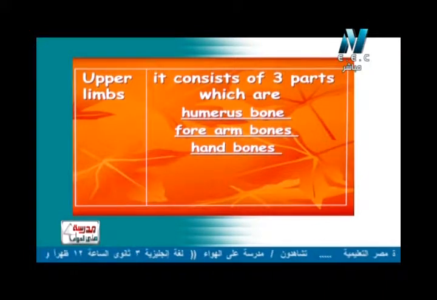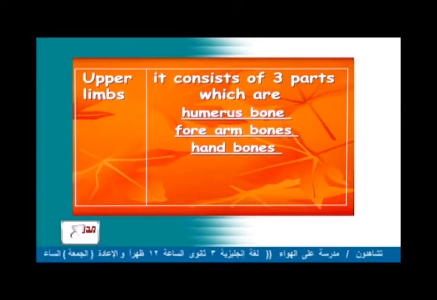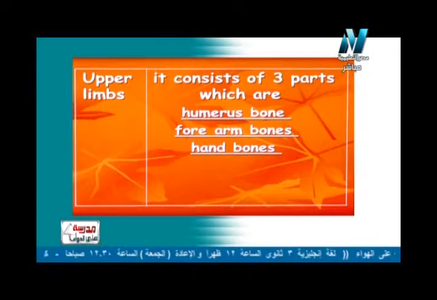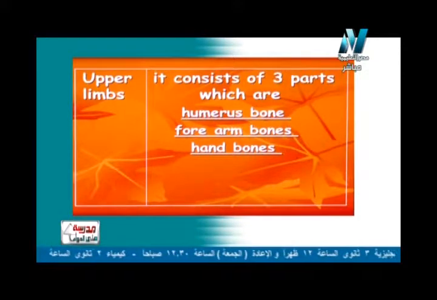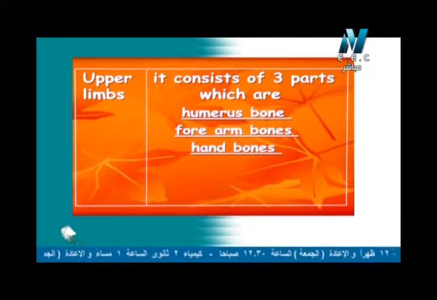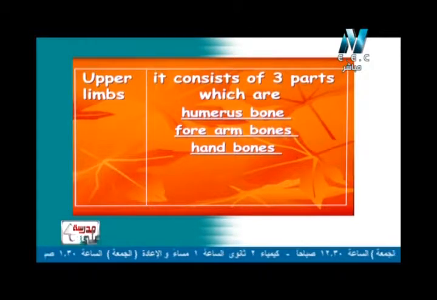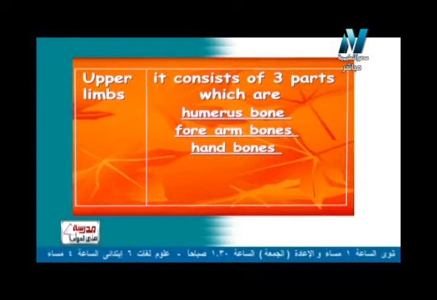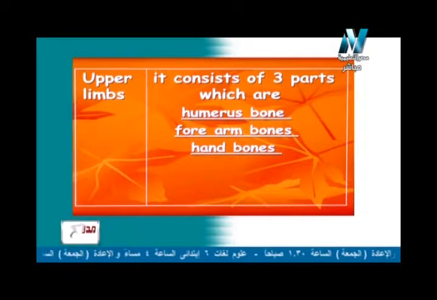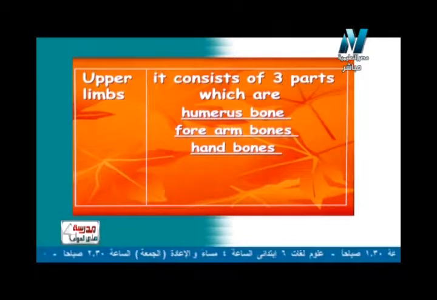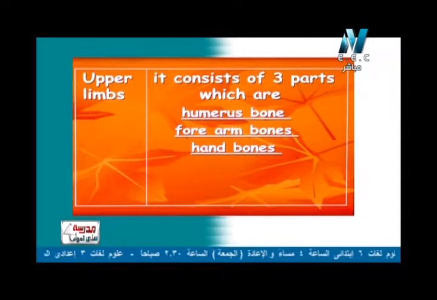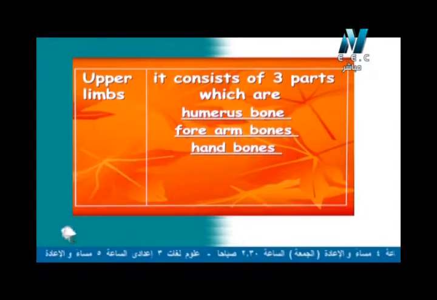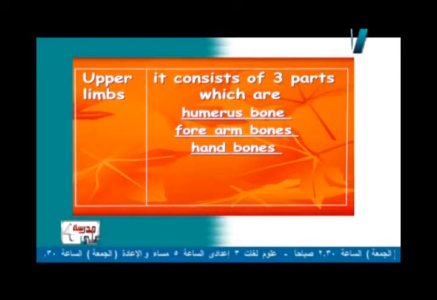So now let us know what the structure of each one of them. Each limb, the upper limb أو الطرف العلوي أو الذراع كله consists of three parts which are humerus bone أو العظمة بنسميها humerus bone هي عظمة العضد. Forearm bones ناخد بالنا فور هنا مش معناها فور يعني أربعة، لا هي فور هنا معناها أمامي. Forearm bones أطراف الذراع الأمامية أو عظام الذراع الأمامية. And at last hand bone.